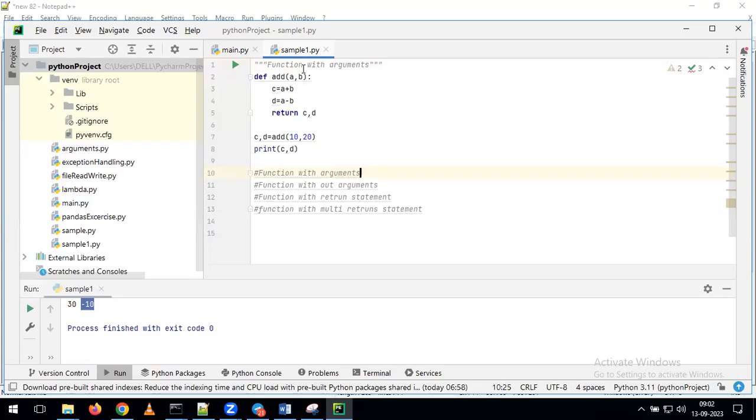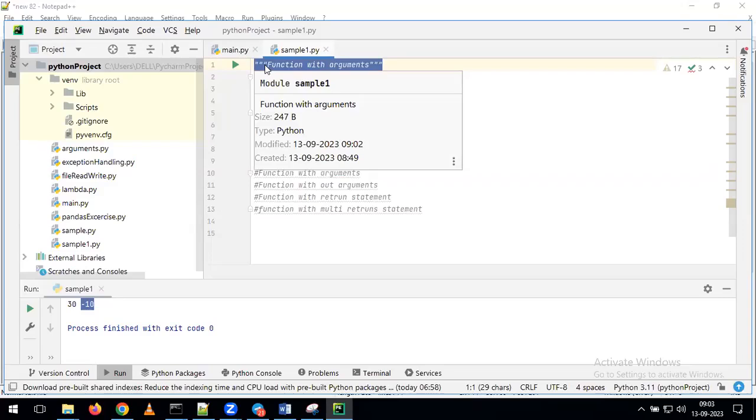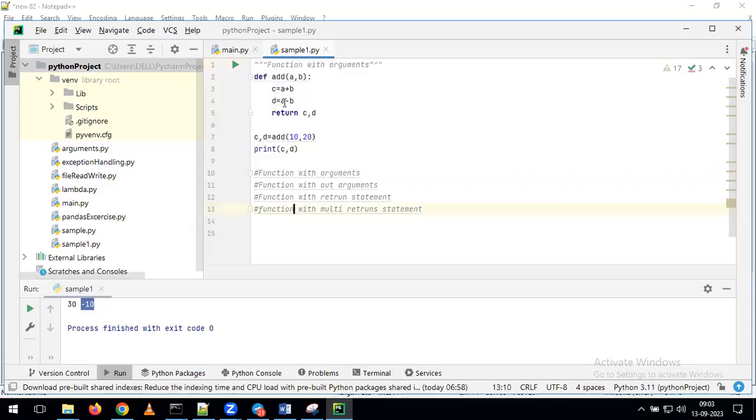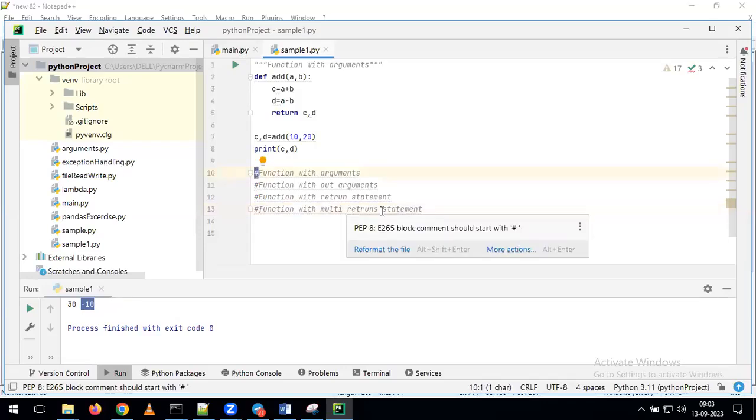At the beginning of the program, if you want to give the comment, we can give it as a double quote, a single quote, or triple double quotes also. Depending on the requirement, you can give the comments at the beginning of the program using the single quote, the double quotes, or the triple double quotes only. But in between the program, whenever you want to give a comment, we have to give it as a hash symbol. By giving the hash symbol, we can pass the comments in between the program.